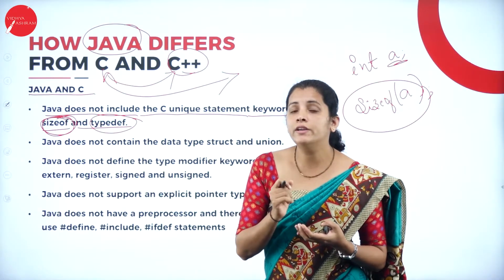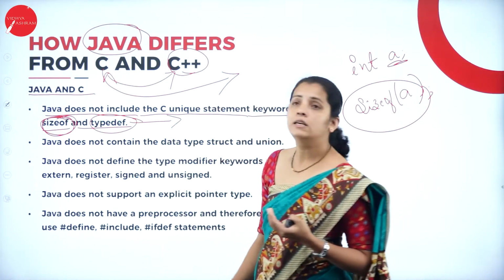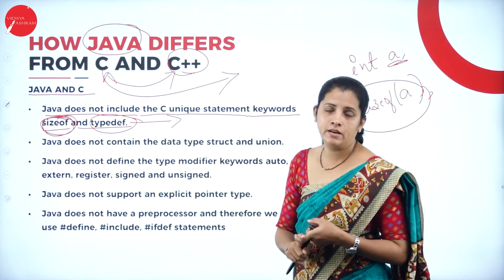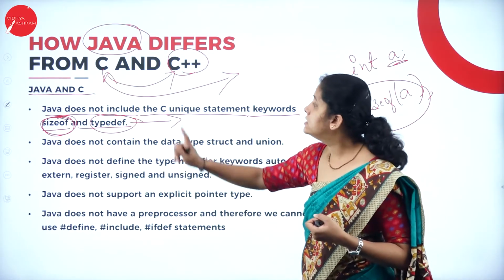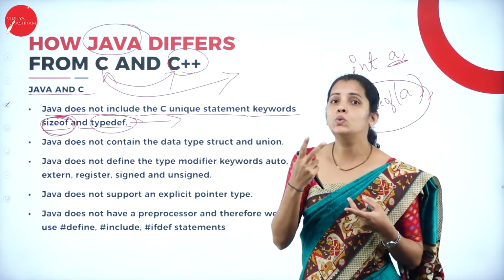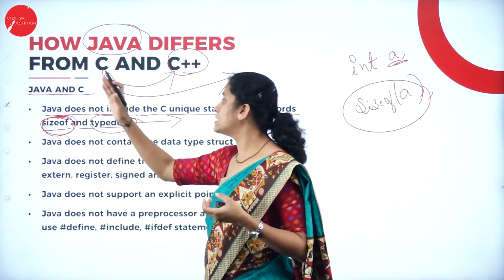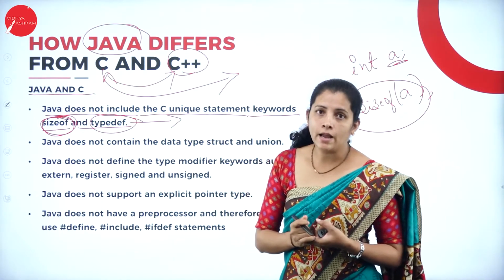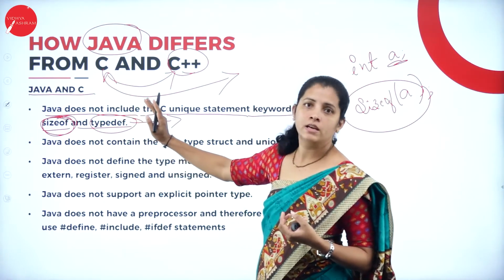And what is typedef? Suppose I want to define my own data type, then I can use the word typedef. That means by using the typedef keyword, I can define my own data type. But in Java, we don't have the typedef keyword. So the two keywords not supported by Java are sizeof and typedef. But the C programming language supports the sizeof keyword as well as the typedef keyword.